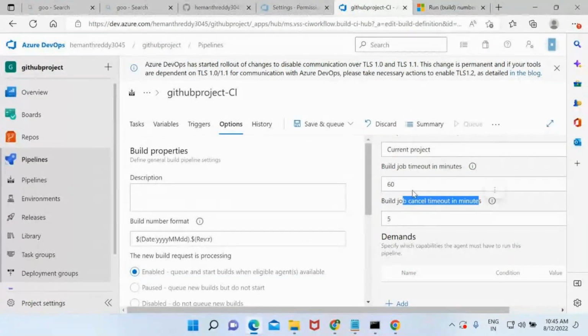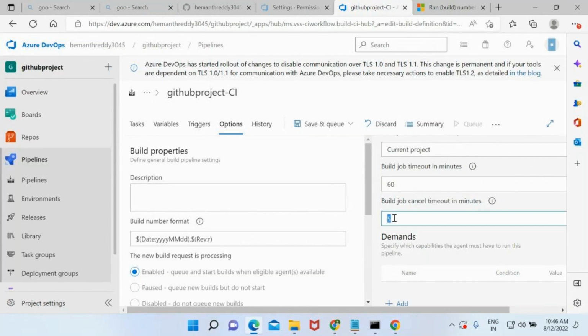After 60 minutes, this can be cancelled. I triggered the pipeline right now, and it is still waiting for the agent. That means the pipeline itself has not started. Wait for 5 minutes and then cancel it.